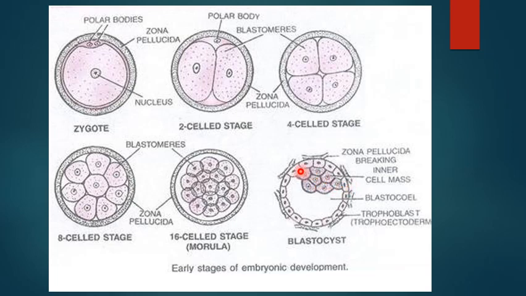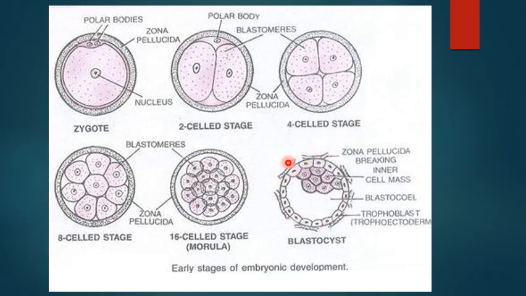The part of the trophoblast next to the inner cell mass is referred to as the cells of Rauber. Now the zona pellucida will degenerate.